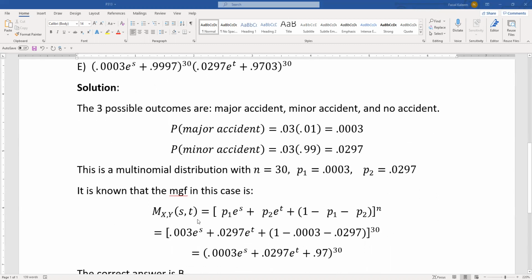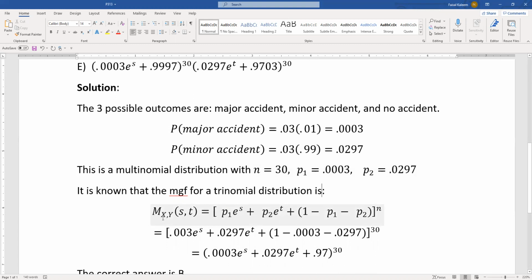In case of multinomial distribution, we know that, let's just say, the MGF for a trinomial distribution would be P1 e power s plus P2 e power t.